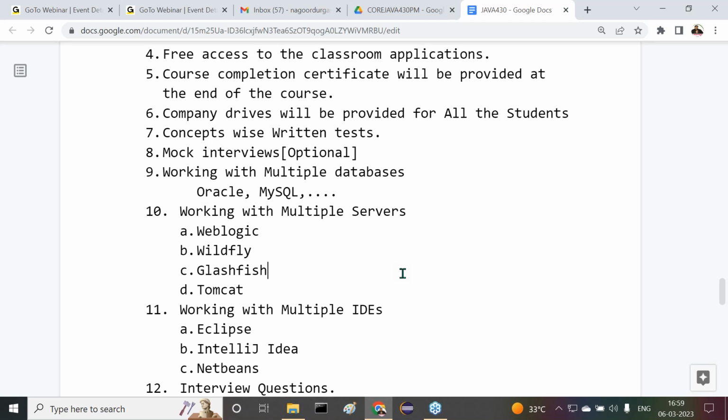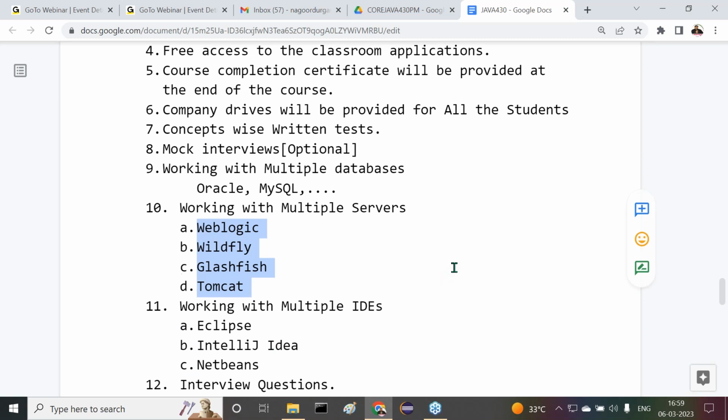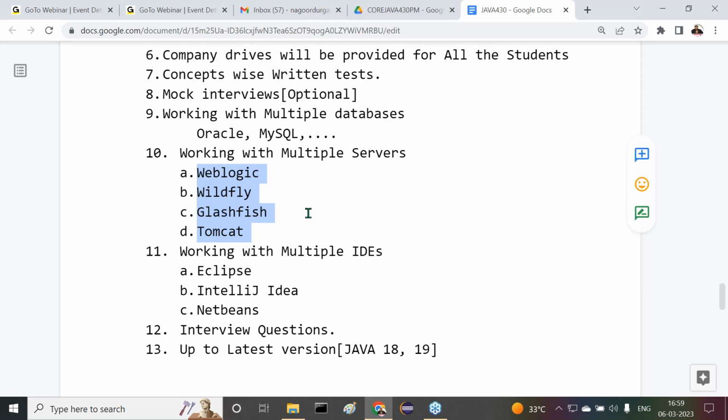What are the various servers we are going to use for our applications? Almost all four servers I'm planning as of now. What are the four servers? WebLogic, WildFly, GlassFish, and Tomcat. Initially, we will start with Tomcat. Gradually, one by one, we are going to use the others. When we start server-side programming in advanced Java, we are going to use all these servers.